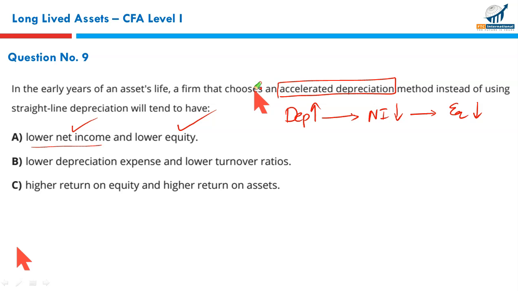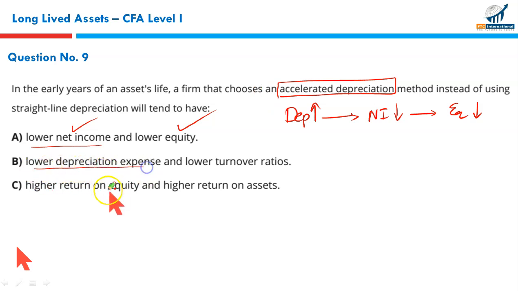We need to look no further, but skipping B and C means not doing justice to this question. I strongly recommend for CIA, for CMA and for CFA, you must do each option. You must convince yourself why the right is right and why the wrong is wrong. That is very essential for getting deeper understanding and of course increasing your probability of getting a pass on the final exam. Look at option B as well.